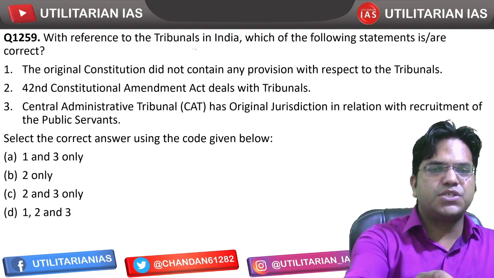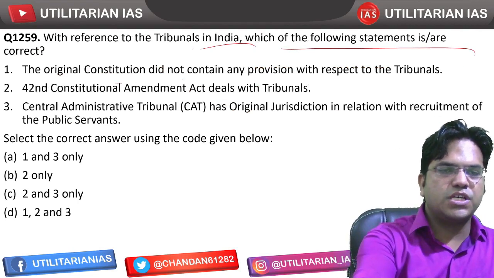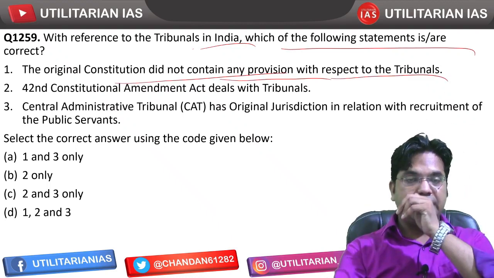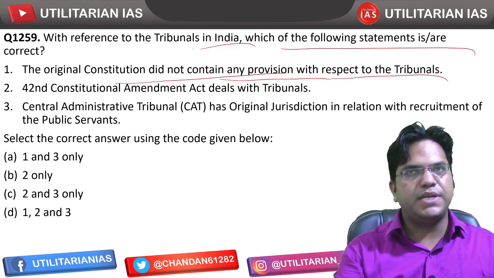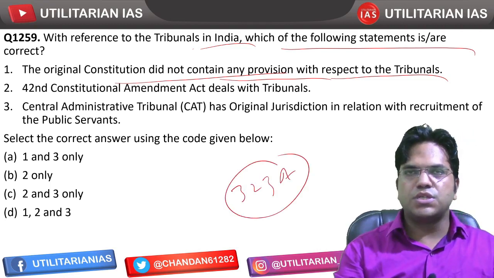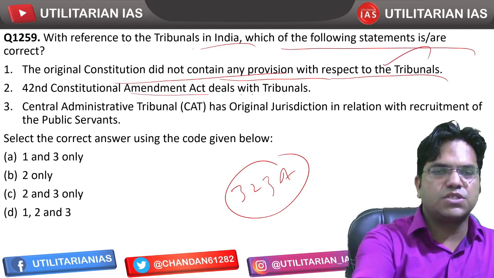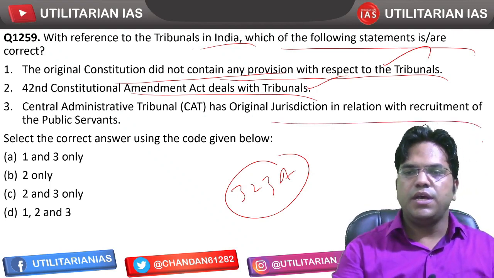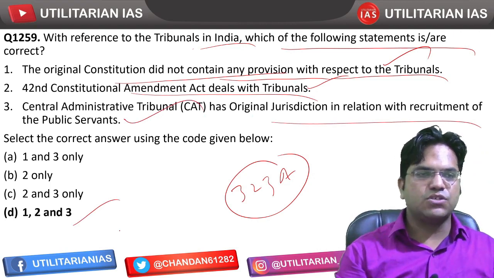With reference to the tribunals in India, which of the following statements are correct? The original Constitution did not contain any provision with respect to tribunals. Very correct, right? This concept of tribunals has been added into Article 323A by constitutional amendment. It was not part of the original Constitution. The 42nd Constitutional Amendment deals with tribunals, that's correct. CAT has original jurisdiction in relation to the recruitment of public servants, that's correct. So 1, 2, 3, that is D, is going to be the right answer.